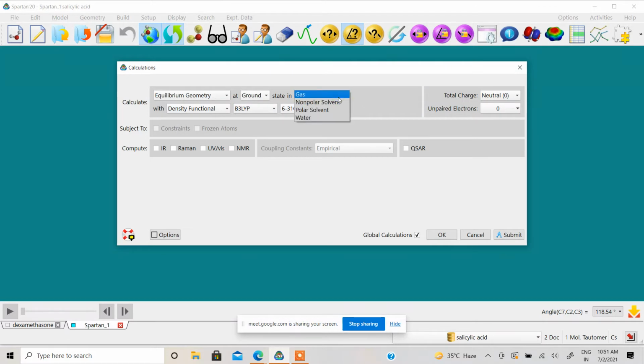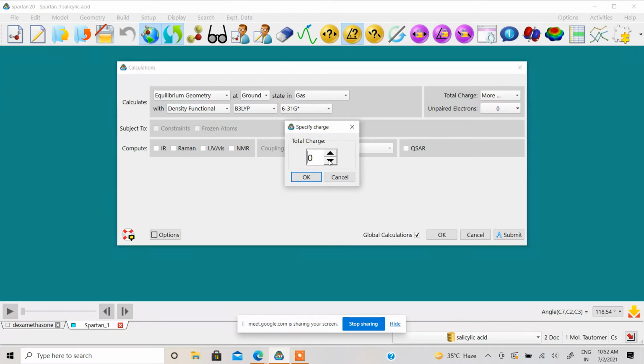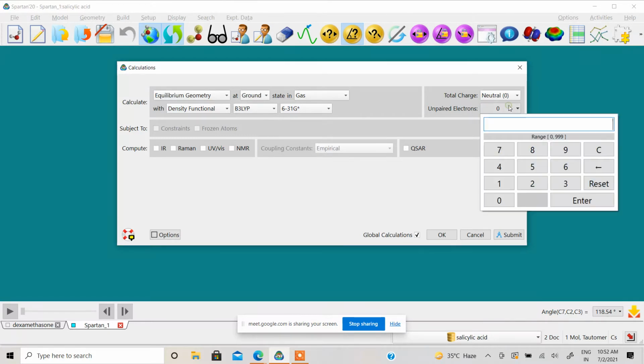Then you can select the state. You can do it in gas, non-polar, polar, or water. You can select the ground state or excited state. And if you want to put some charges on the molecule, you can do so by using this option. If you want to add more charges like -3, -4, you can go on this and manually enter whatever charges you want to insert. This is for unpaired electrons. You can mention the number of unpaired electrons you want.